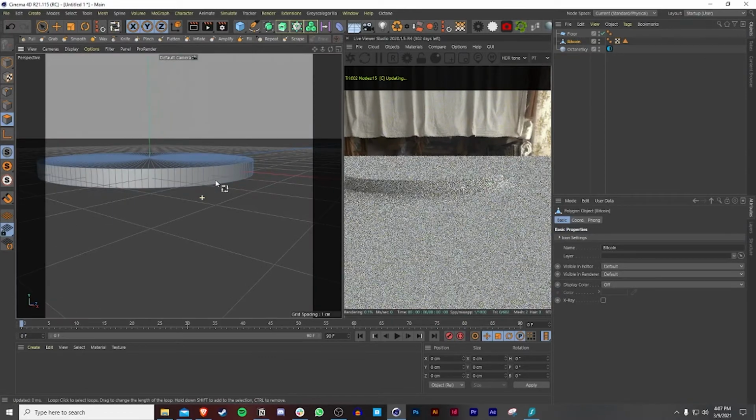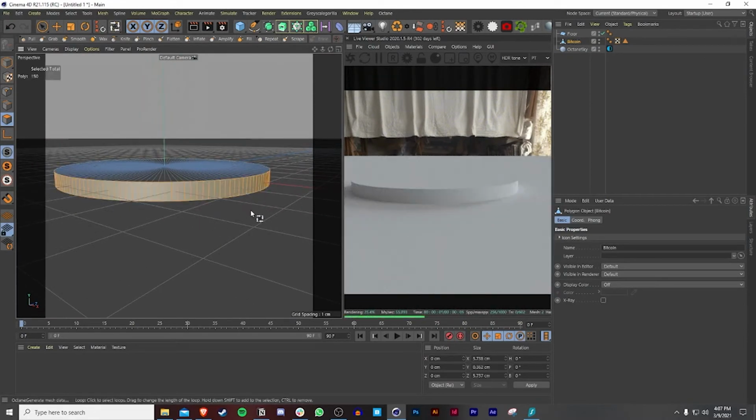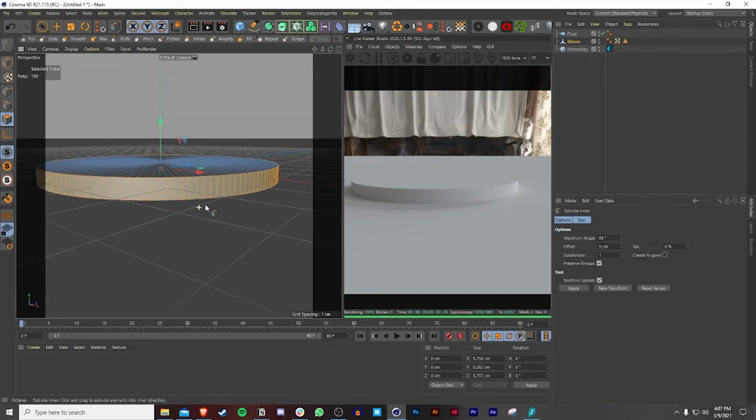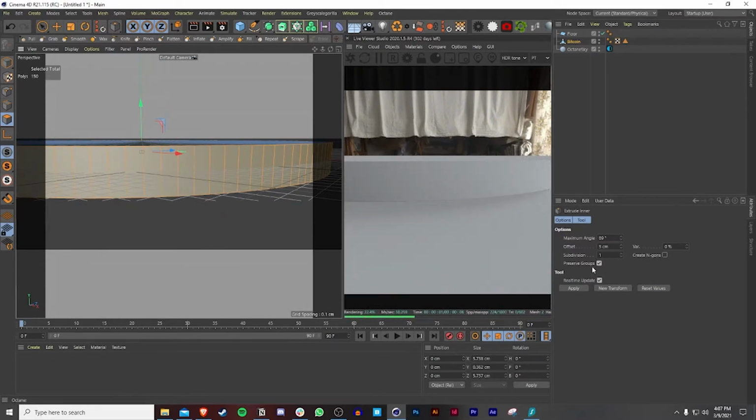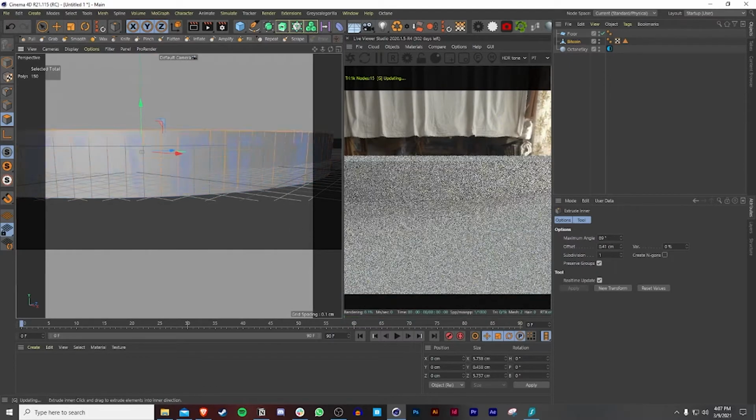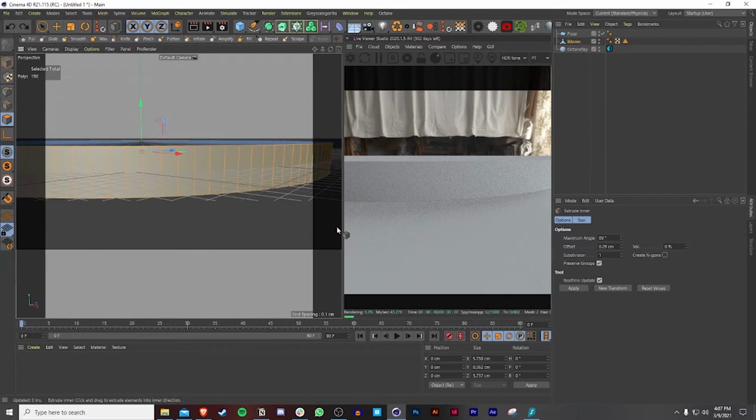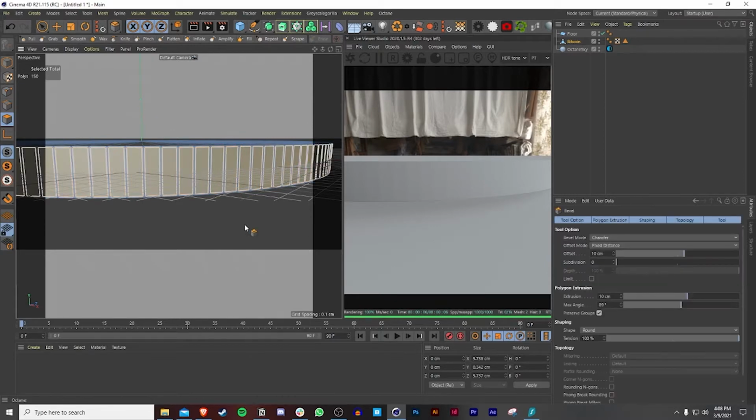And now for the corners, this is where we're going to bevel it. So I'm going to use the loop selection tool to select everything. And then by pressing I as a shortcut, we can just go closer. Now, if you have preserved groups on, you're going to get all of them at the same time. However, if you turn this off, you can individually change one at a time. So I think 0.1 is good. I'm satisfied with that. And because we have this already selected, we're going to press M and S to bevel.